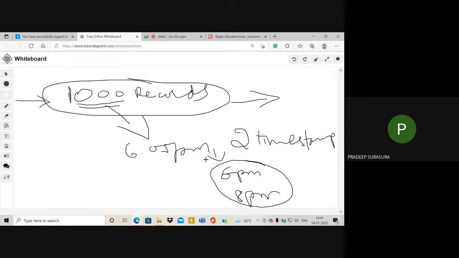The file is automatically executed by the server at this time, and the feedback is taken. If there is any crash, out of these 1,000 records, how many executed successfully and how many did not, they need to trace back. That is how the system will run.